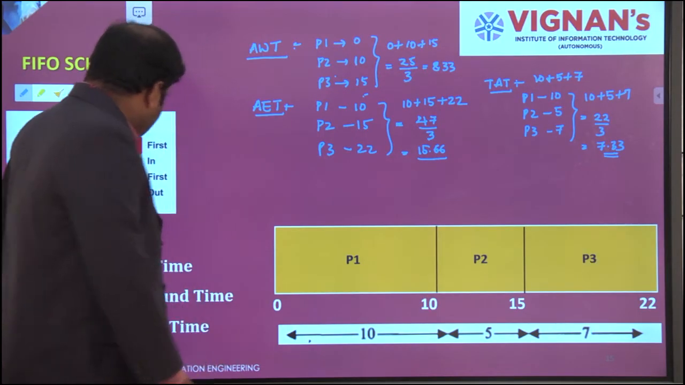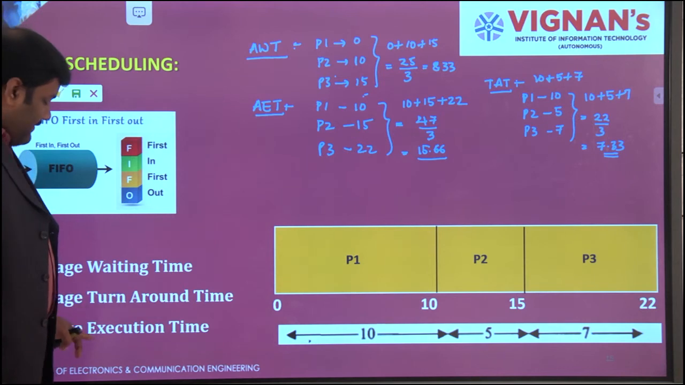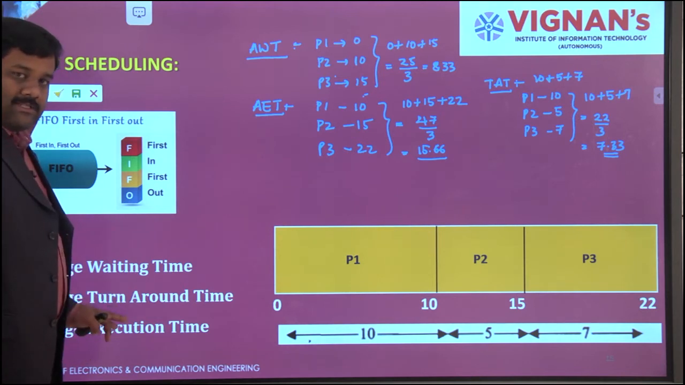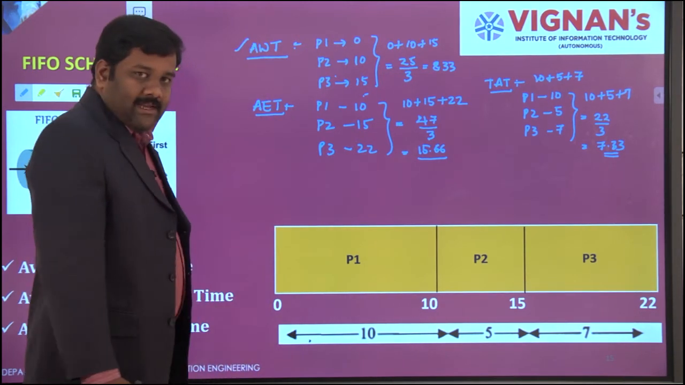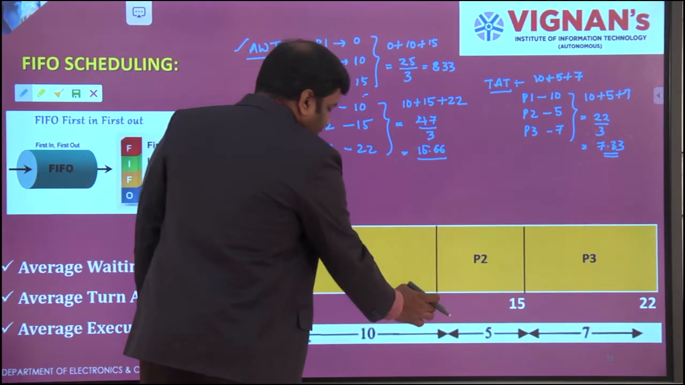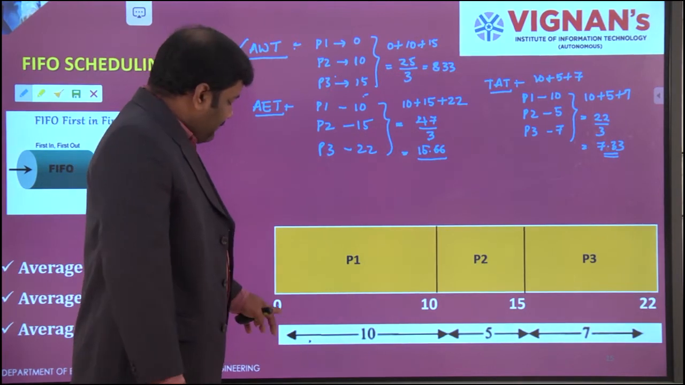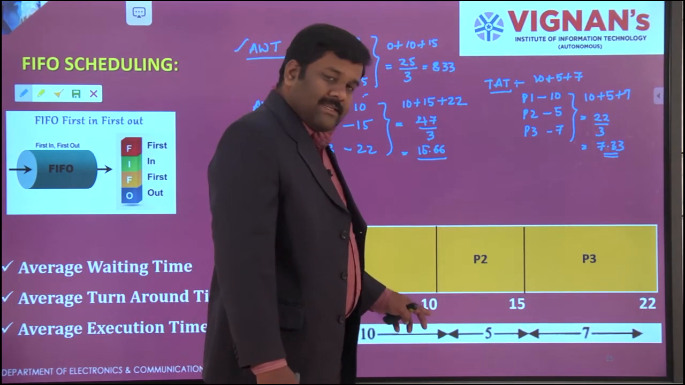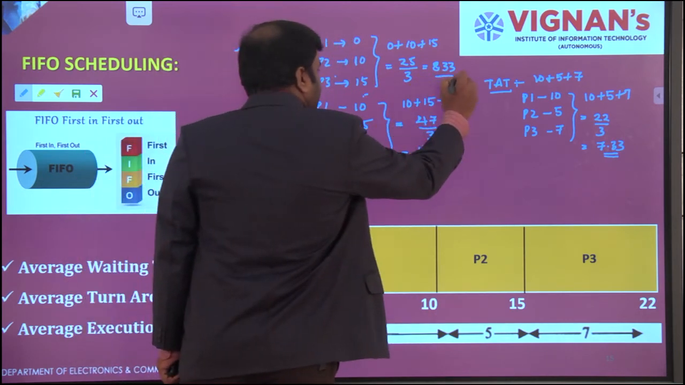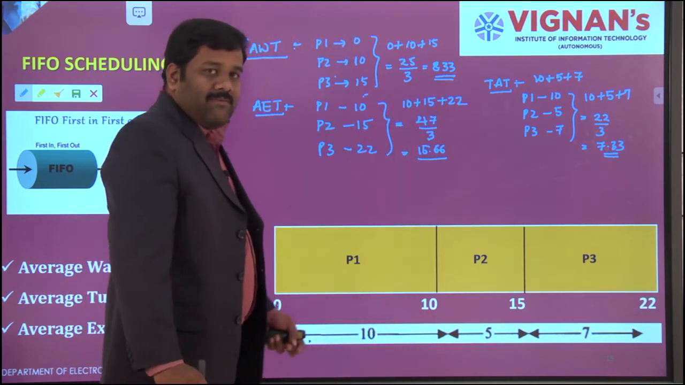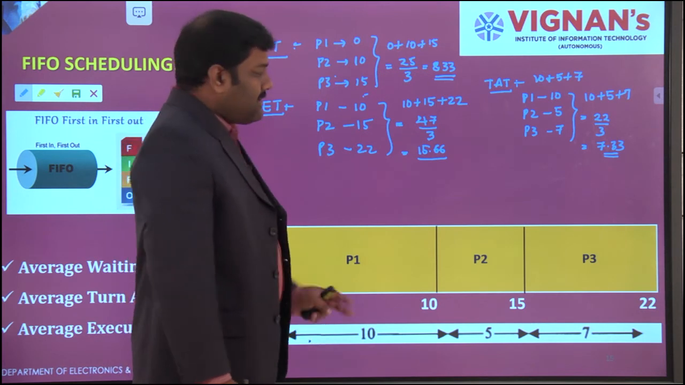We need to calculate average waiting time, average execution time, and average turnaround time. Here we have already calculated the average waiting time. P1 has to wait up to 0, P2 has to wait up to 10 seconds, and P3 has to wait up to 15 seconds. So on an average we will get 8.33. The measure may vary from milliseconds to seconds.